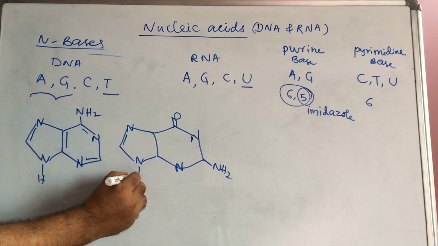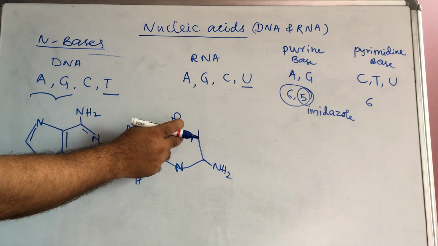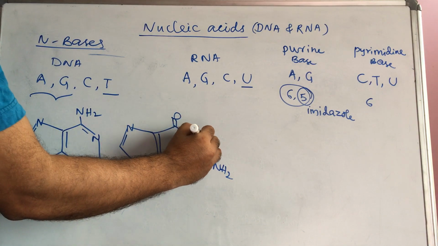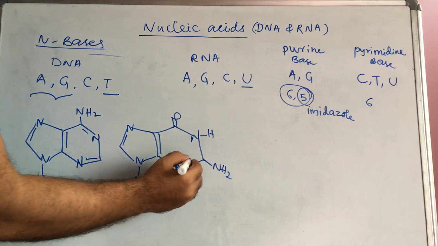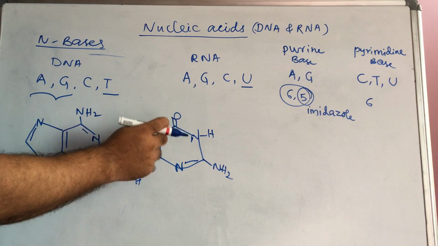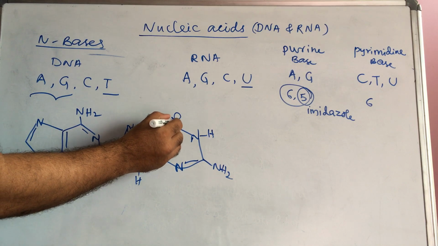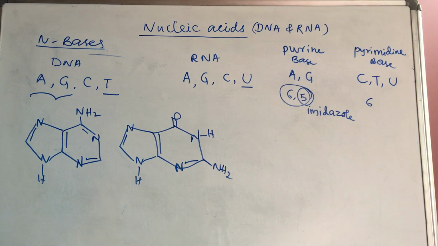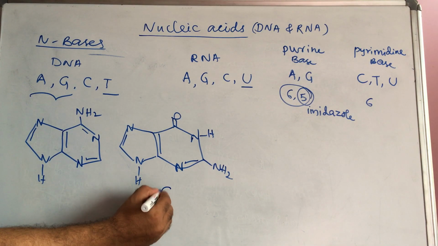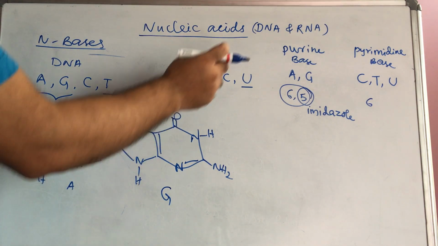Next here H, here a double bond. So already a double bond, here a single bond. Next, since a double bond does not exist, you can write an H, and here you can write a double bond. Because if you write a double bond here, carbon would have 1, 2, 3, 4, 5 bonds, which is not possible. That's why this is guanine, and this is adenine. So these have two rings, that is the purine bases.